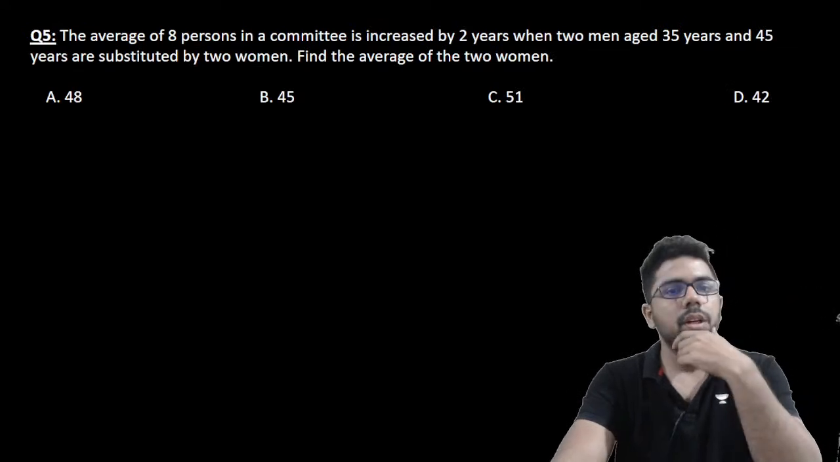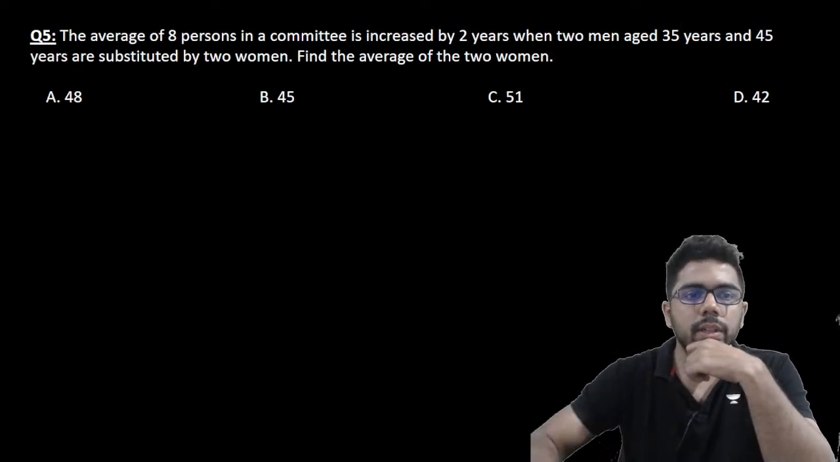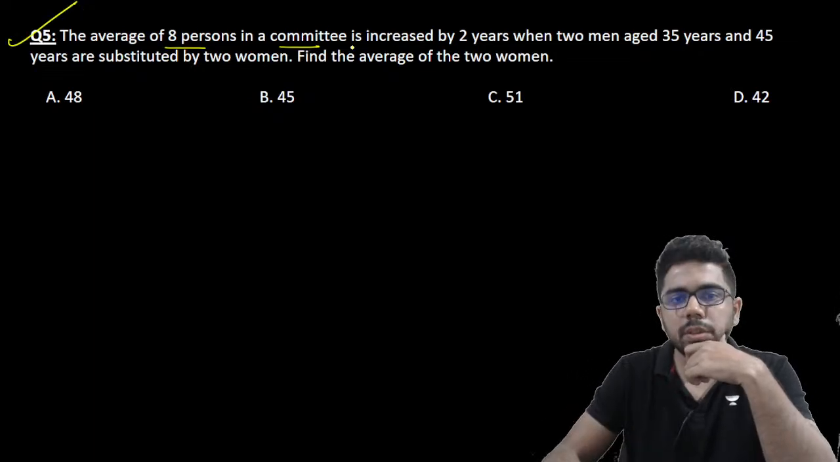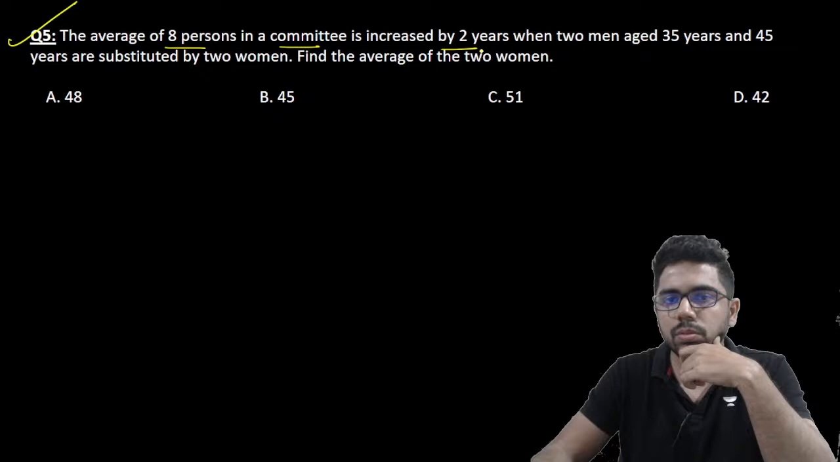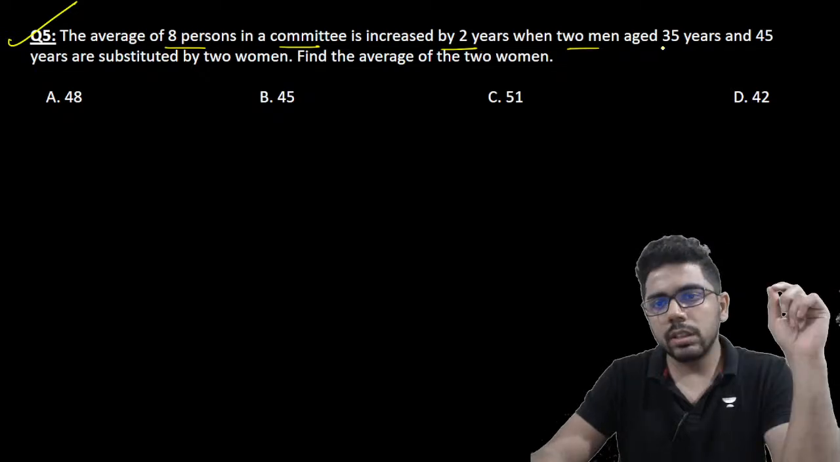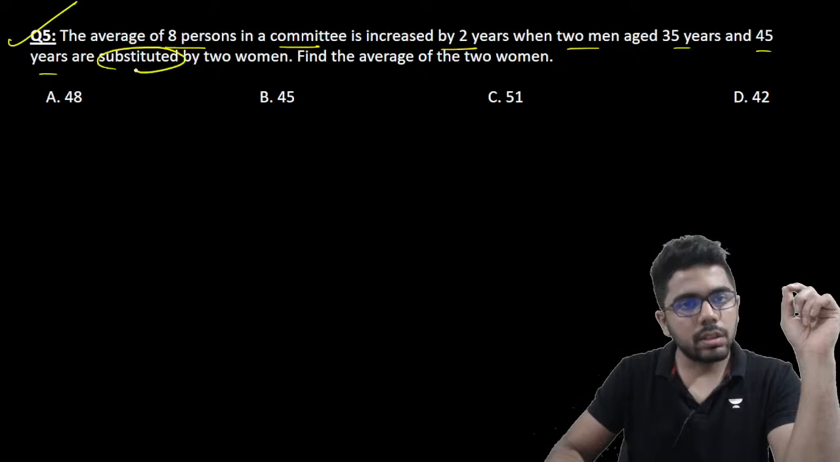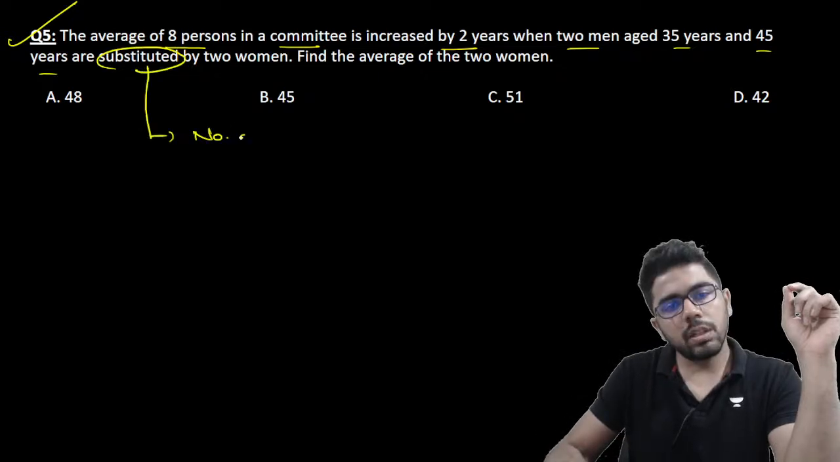Okay, let's take a look at this one. The average of 8 persons in a committee is increased by 2 years when 2 men aged 35 and 45 are substituted। तो substituted का मतलब है number of members